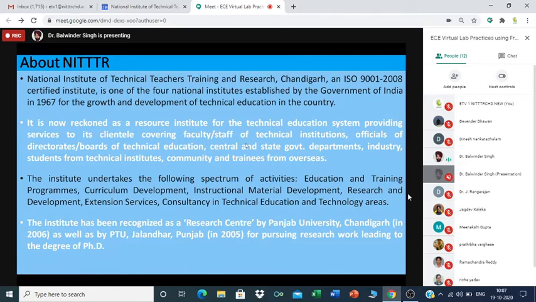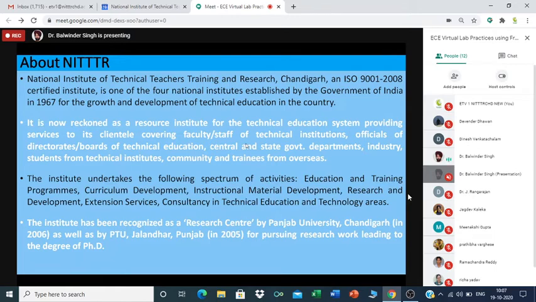So you can see from this paragraph that the clientele of NITR Chandigarh is quite wide. It is not devoted only to faculty or staff of institutions. It also deals with the industry and different government and private departments as well as the community in general.